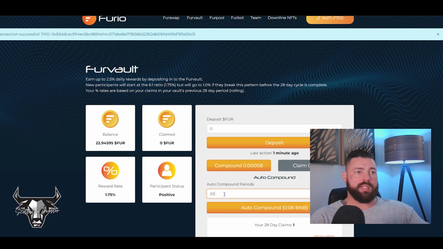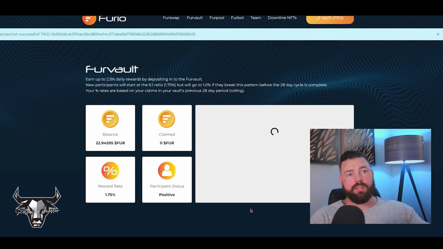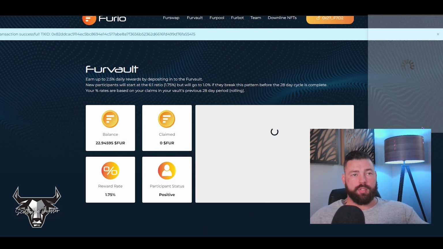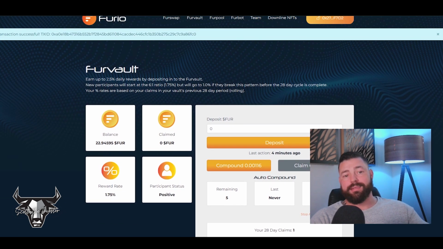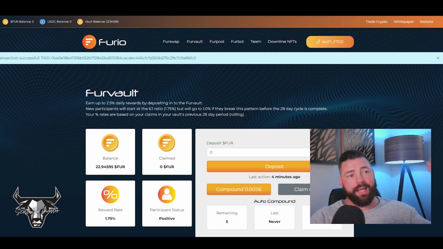So just to give you an example of what that would look like, let's go ahead and just do it. I'll put in 5 days. We'll click auto compound, confirm the transaction. That is confirmed, and as you can see, I've still got 5 auto compounds remaining. So for the next 5 days, this is going to compound itself. That's about as set it and forget it as you can get. So if you are an investor that's interested in a daily protocol that churns out ROI at this rate, but you want it to be really hands-off, then this may be a really good choice for you.